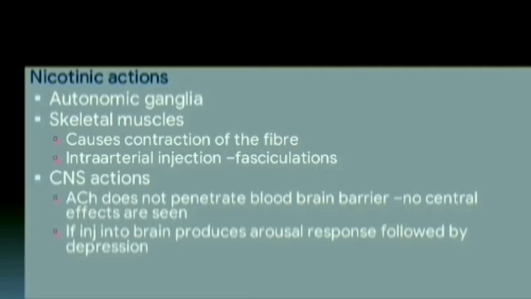Coming to nicotinic actions on autonomic ganglia, both sympathetic and parasympathetic ganglia are stimulated. By this, it causes tachycardia. On the skeletal muscles, it causes contraction of the muscle fibers, and intra-arterial injection causes fasciculation. The action on the CNS: as acetylcholine does not penetrate the blood-brain barrier, no central effects are seen. If injection is given directly into the brain, it produces an arousal response followed by depression. So these are the muscarinic actions and nicotinic actions of acetylcholine.